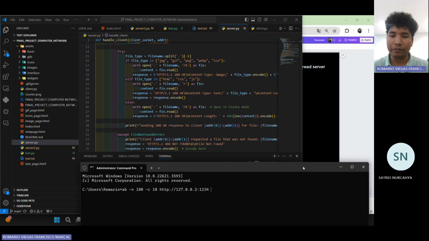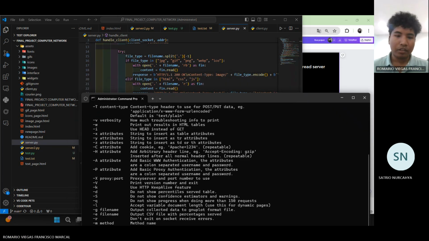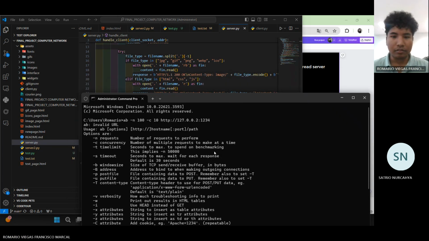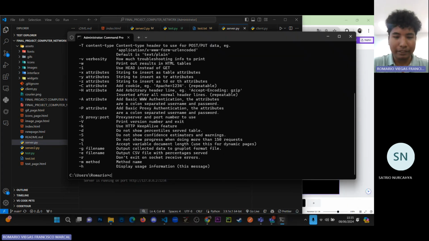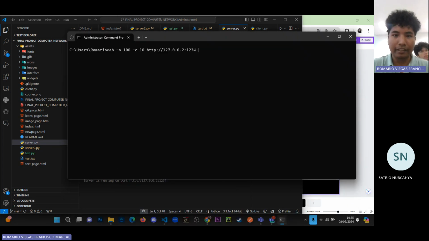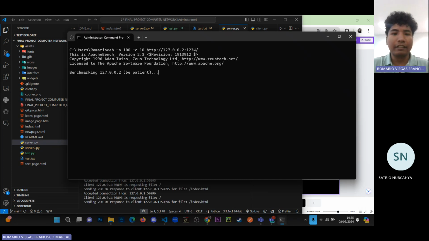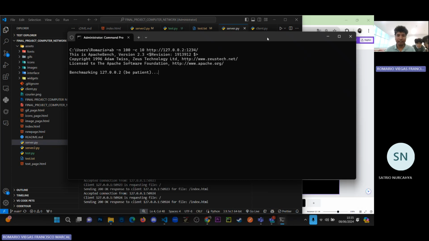Let's hit enter. Wait, oh yeah, we are missing something here again. Let me clear the screen and re-type the command. We are missing a slash here. And if we enter, yeah, benchmarking is starting.